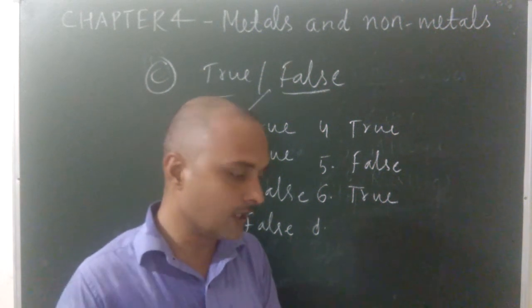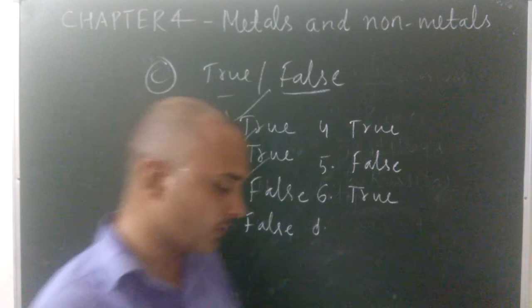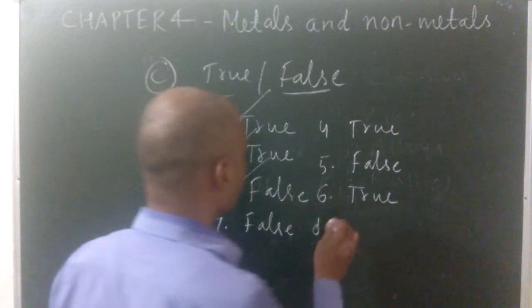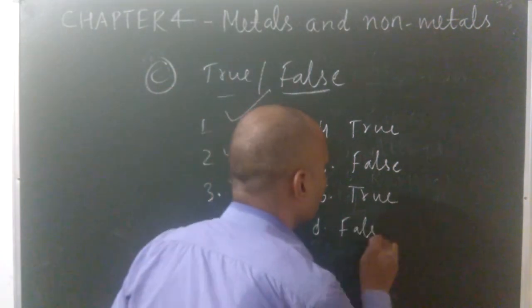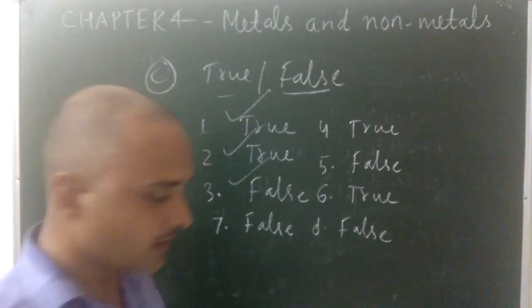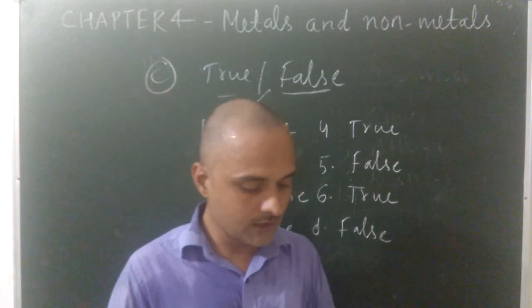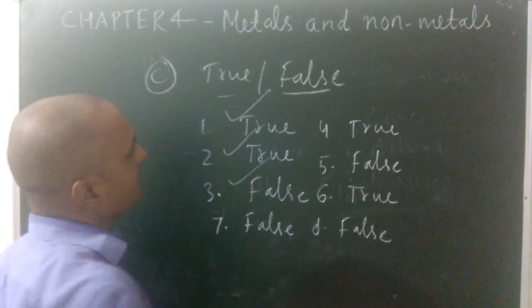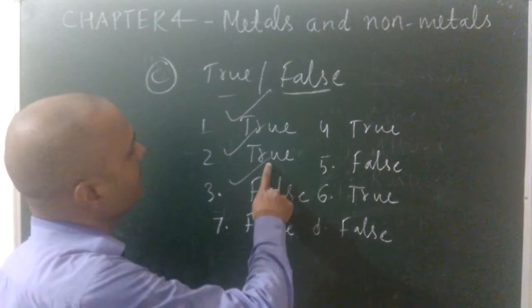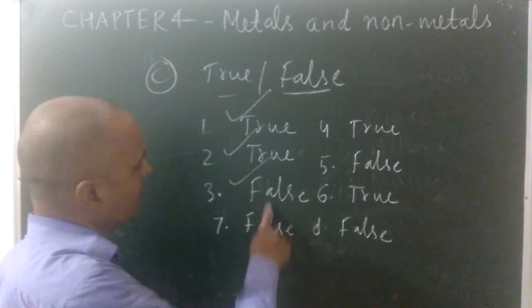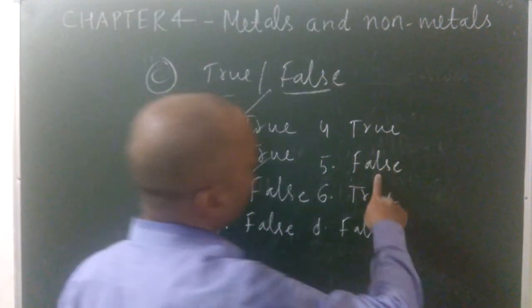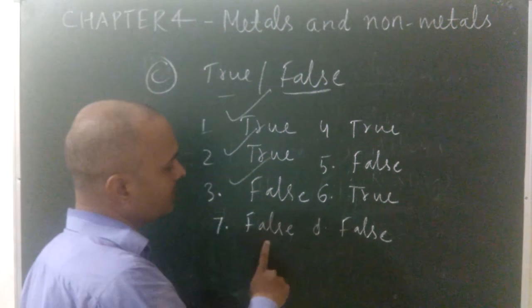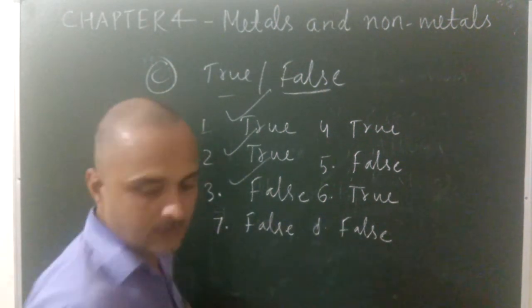Sodium and potassium have high melting and boiling point. It is false. So this is all about true and false. Come to the next question answer portion. Once again, first one true, second one true, third one false, fourth one true, fifth one false, sixth one true, seventh one false, and eighth one false.